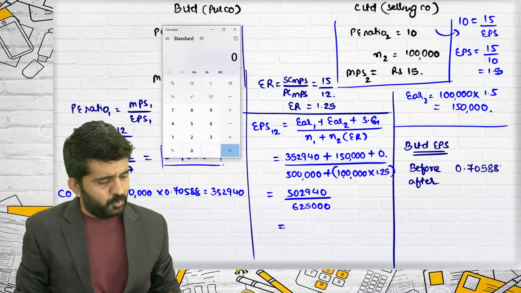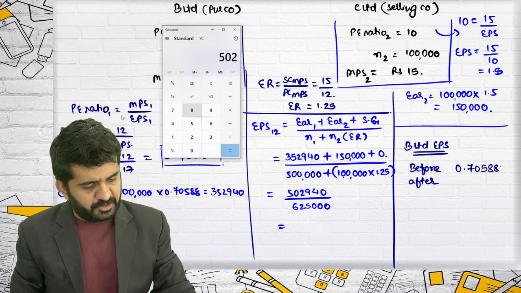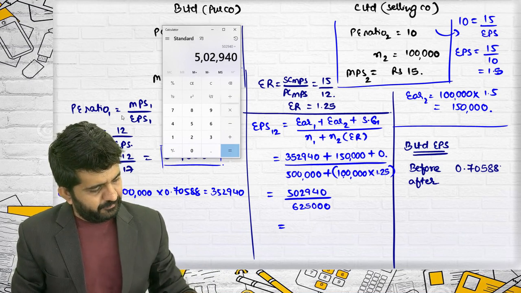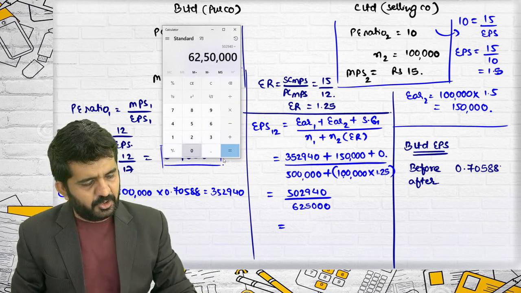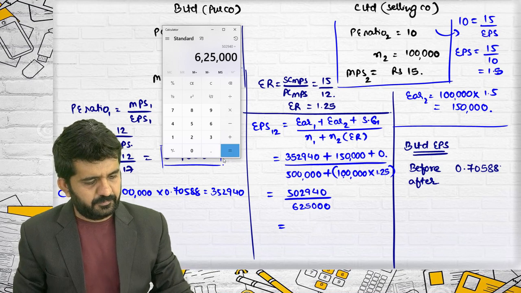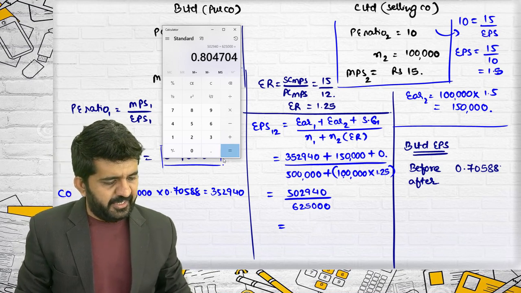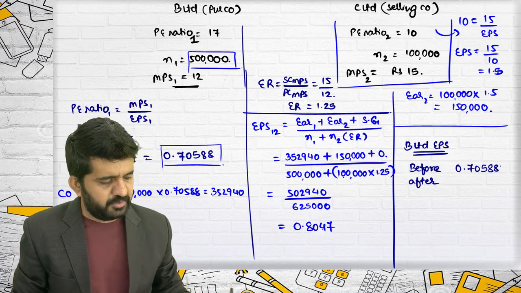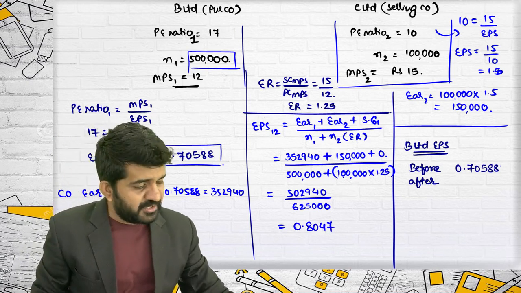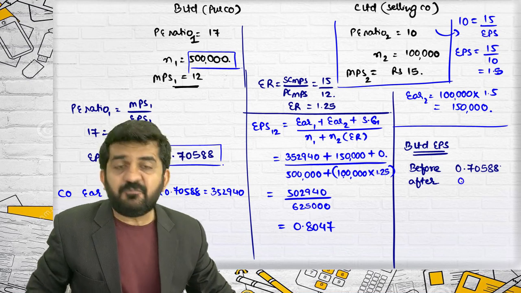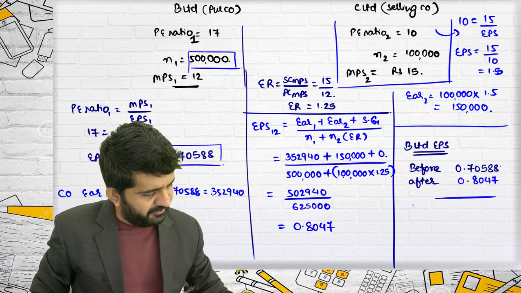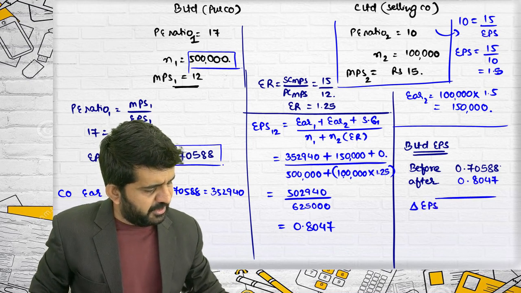New EPS will be 5,02,940 divided by 6,25,000. It is 0.8047. So what is the EPS after the merger? After merger EPS is 0.8047. What is the difference in EPS?